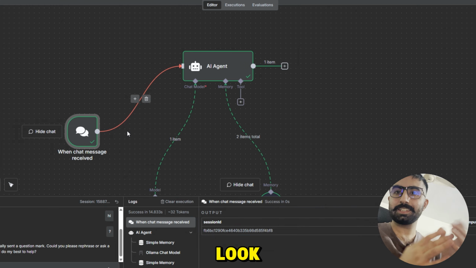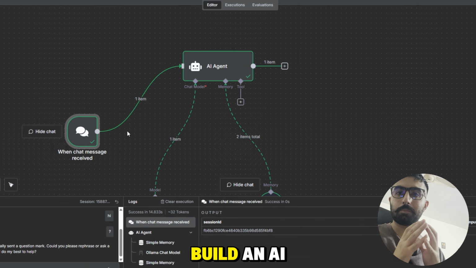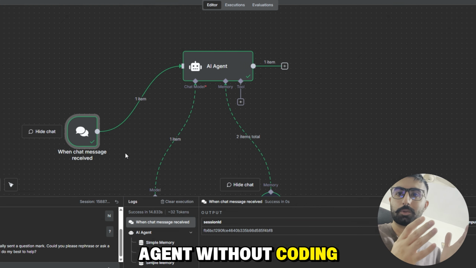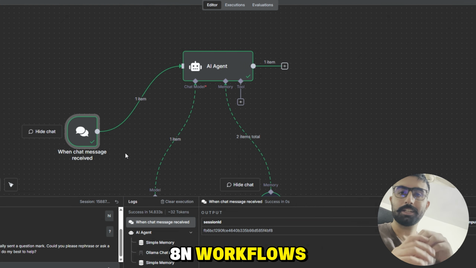Isn't it amazing? Look, so we successfully built an AI agent without coding, just drag and drop in n8n. Wow.